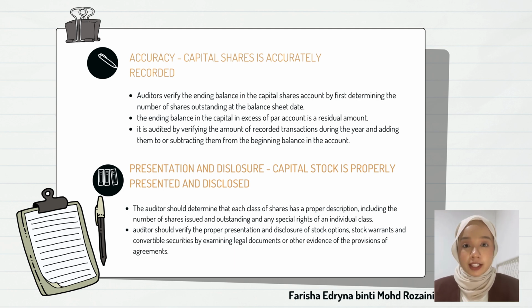Lastly is presentation and disclosure, where capital share is properly presented and disclosed. The auditor should determine that each class of share has a proper description, including the number of shares issued and outstanding and any special rights of the individual class. Next, the auditor should verify the proper presentation and disclosure of the stock options, stock warrants, and convertible securities by examining legal documents or other evidence of the provision of agreement.